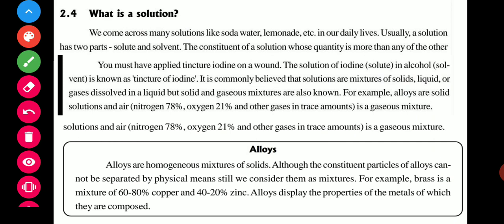Now what is a solution? Let us discuss the solution. First of all, a solution has two things. First one is solute and second one is solvent.